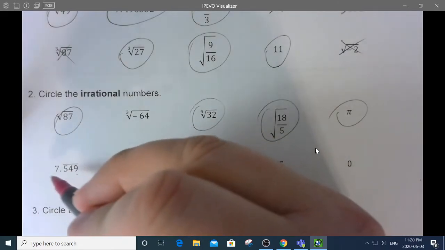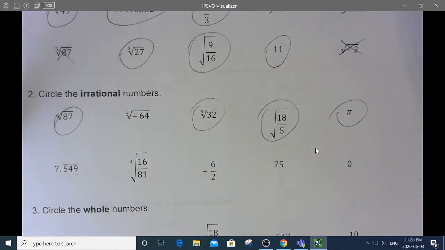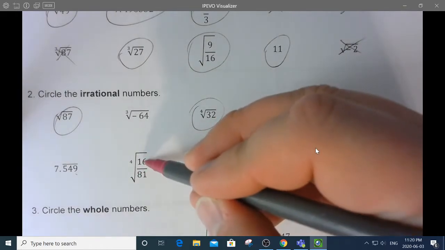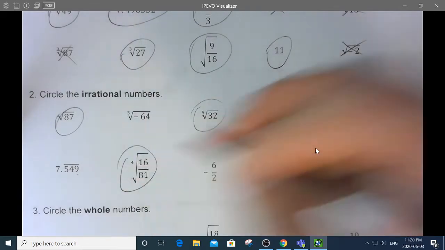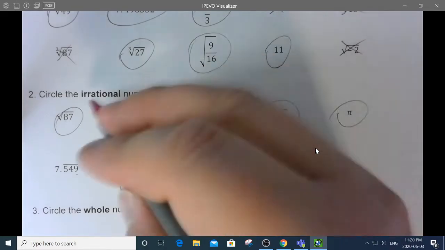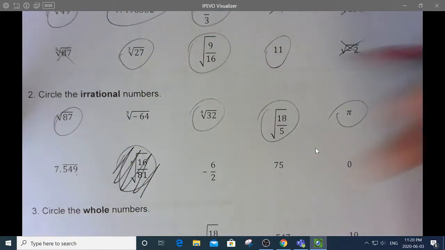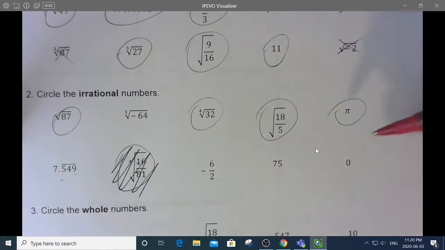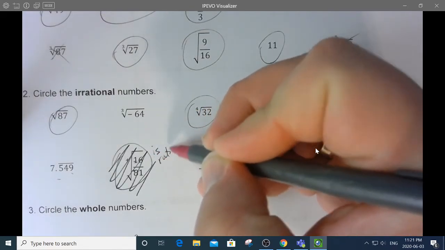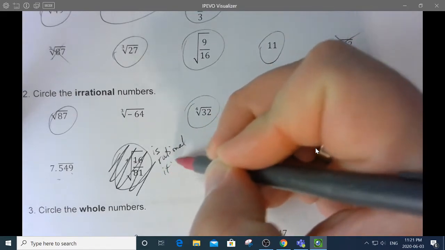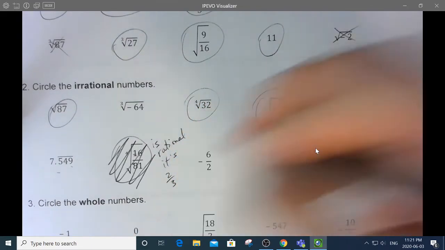That is not irrational. It's 7 and 549 999ths. Okay, that's a 4th root. 16 is 2 to the power 4. 81 is 3 to the power 4. So that thing would just be 2/3. That is totally a fraction. Oh, sorry. We only want to circle irrationals. That's rational. So rational, rational, definitely rational, and definitely rational. So just those 4 up there that were irrational. Sorry, that's a mistake. It is rational. I'll even put it's cleverly disguised, but it's 2/3.